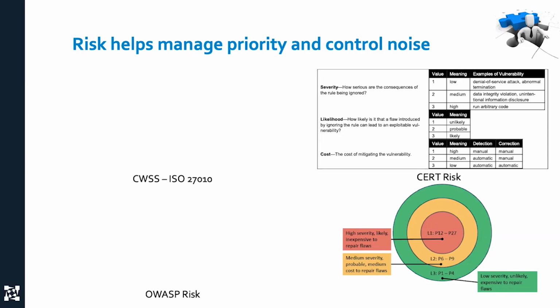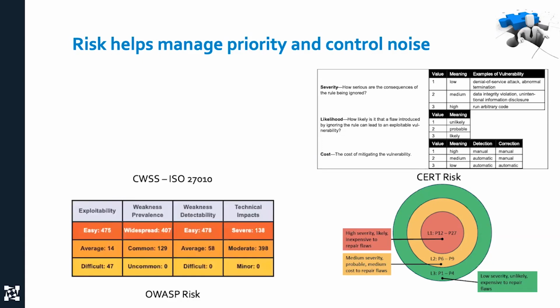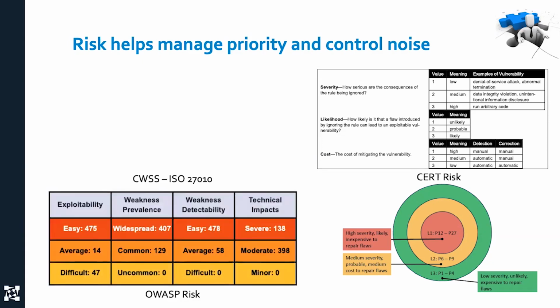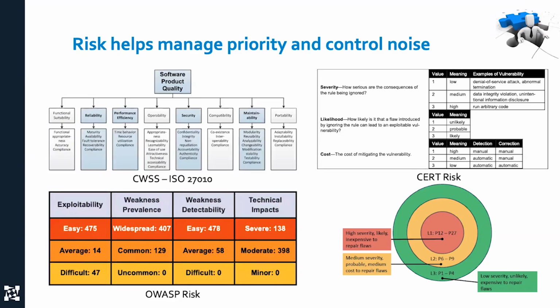So look for tools that actually implement these kinds of things, because the people at CERT have done massive amounts of research. If you want to see that, there are some webinars on it, and ask, and we'll send you a link about it. OWASP has done something similar. I showed this earlier. This is the OWASP risk matrix. It's interesting because obviously things that are exploitable or things that have a high impact I want to fix. If I'm still getting too many issues, I might want the intersection. And so make sure that your tool lets you filter based on multiple criteria and get there. Our tool obviously does that because it's super cool.